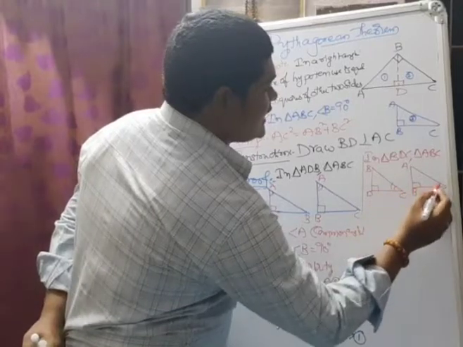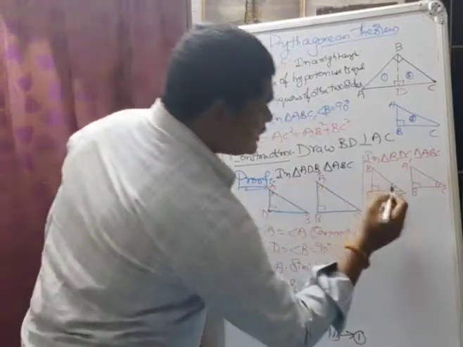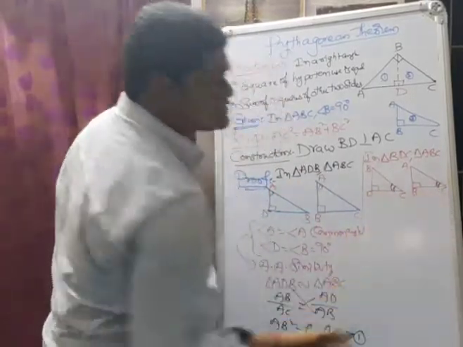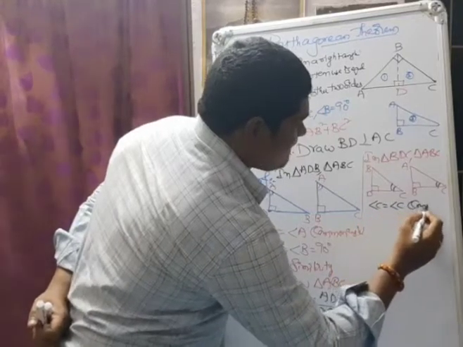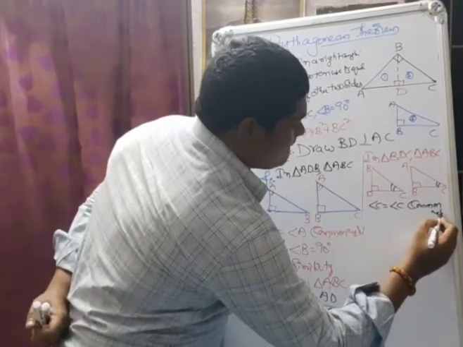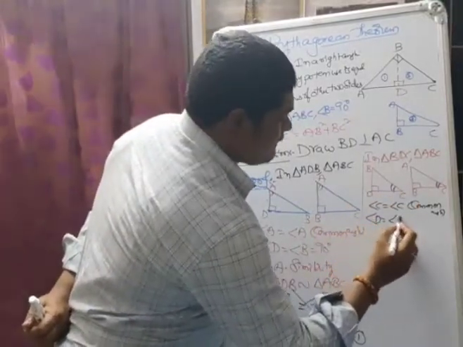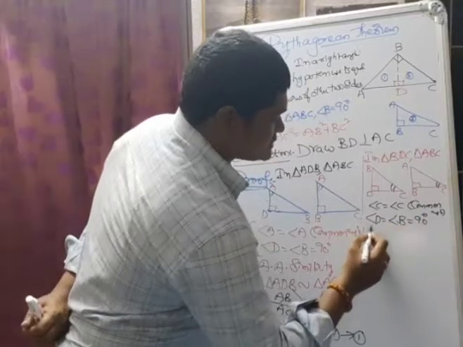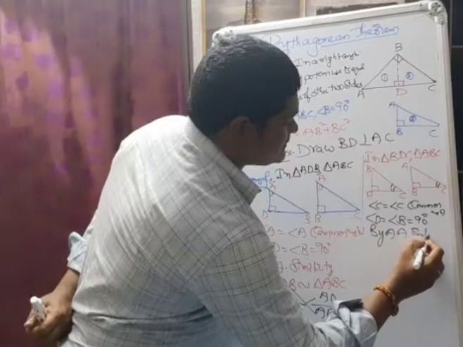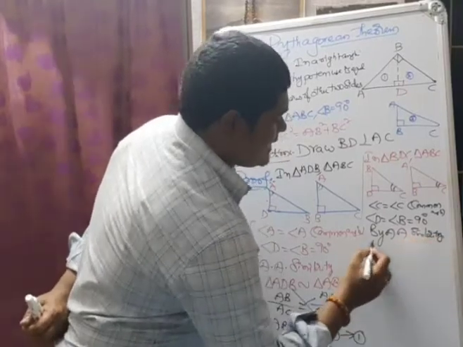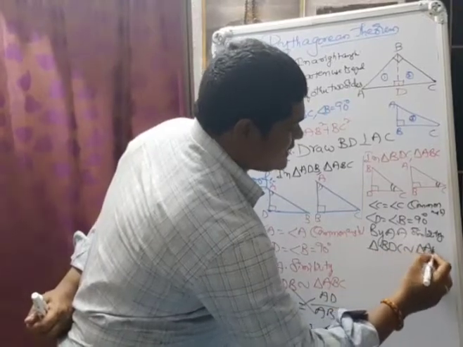Again, angle C and angle C both are equal. Both are common angles. Why? Because these two are common angles, angle C is equal to angle C. It is a common angle. Next, these two are right angles, angle D is equal to angle B is equal to 90 degrees. By the same procedure, by AA similarity, triangle BDC is similar to triangle ABC.